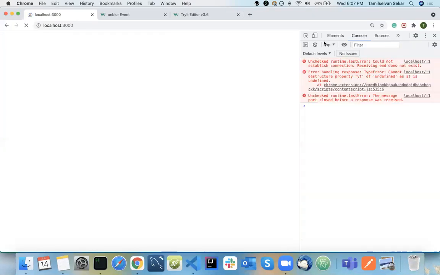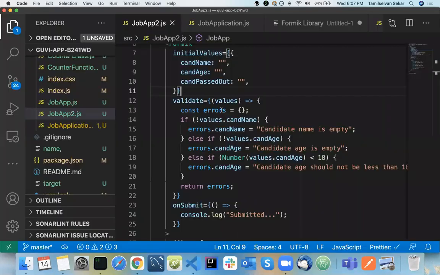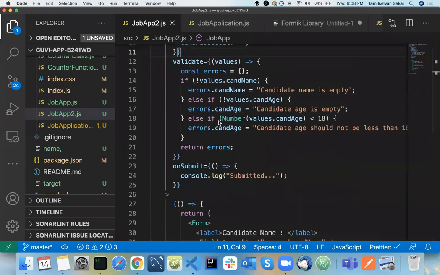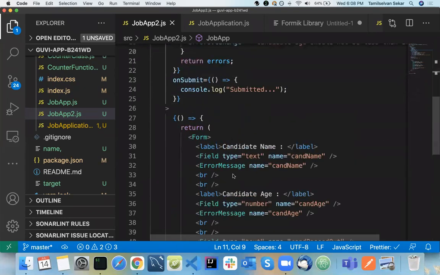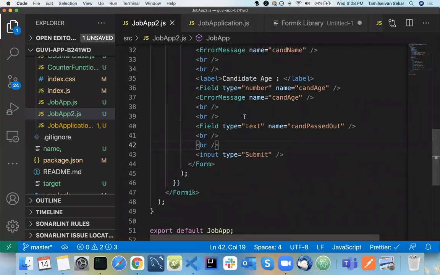See here now. I'm doing submit here. It will validate the other fields, and if I submit, it will submit, because you haven't added validation to this particular field. So if you want an optional field that doesn't need validation, you just don't add it into your validation condition. Other than that, everything will work as expected. Nothing new here. Clear on this? Can everyone confirm?